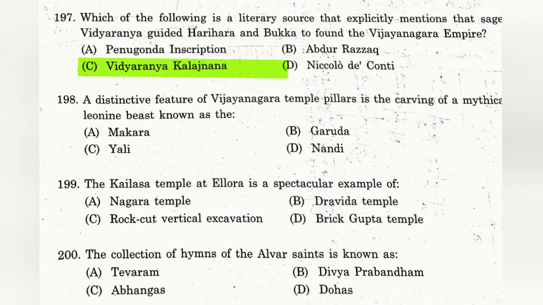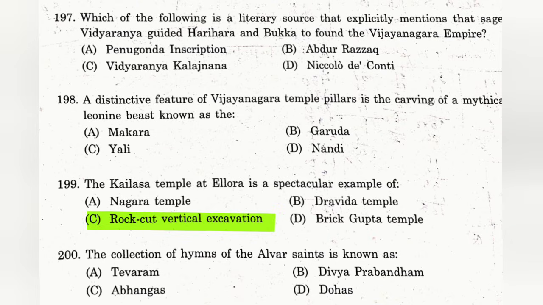Question number 198. A distinctive feature of Vijayanagara temple pillars is the carvings of a mythical leonine beast known as? The answer is C. Yali. Question 199. The Kailasa temple, which is at Cave 16 at Ellora, is a spectacular example of? The answer is C. Rock-cut vertical excavation.